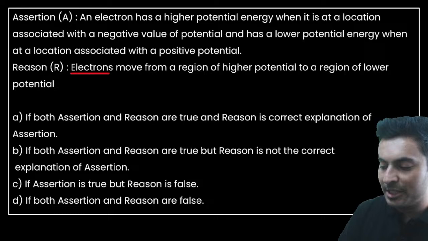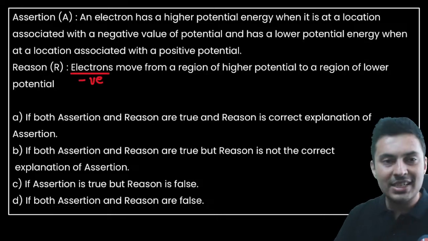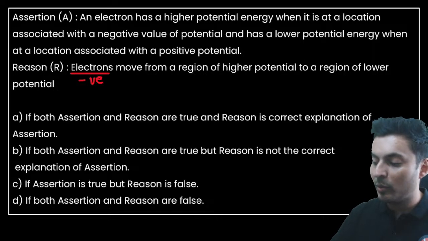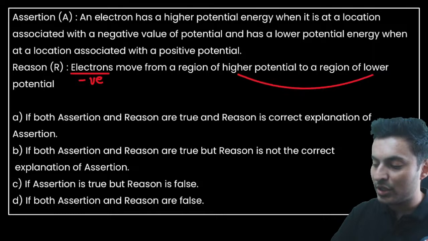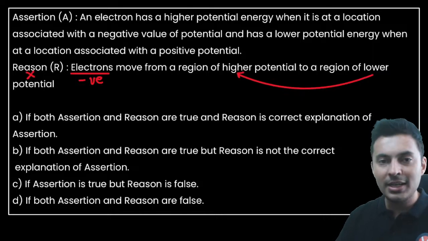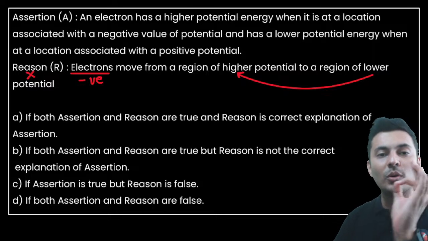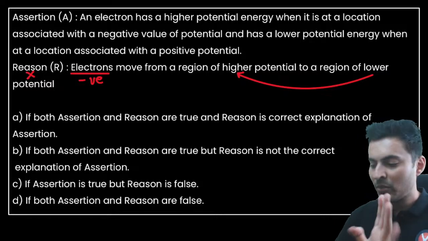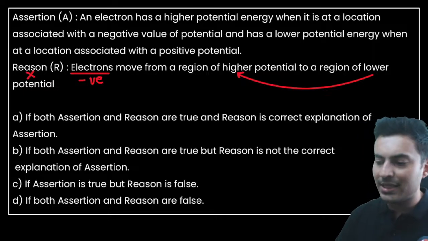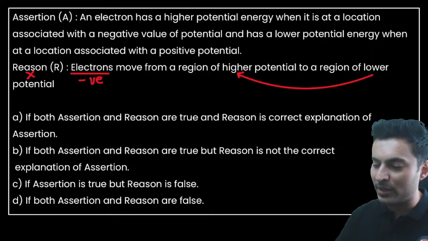Electrons are negatively charged. Electrons which are negatively charged, they move from a region of high potential to low potential? Wrong. They go from low to high. They go from actually low to high. So 100% the reason is wrong. Got it? It's the positive charges which go from high voltage to low voltage. So reasoning is wrong. So either it will be C or it will be D. Now you just need to check the assertion, whether assertion is true or false.